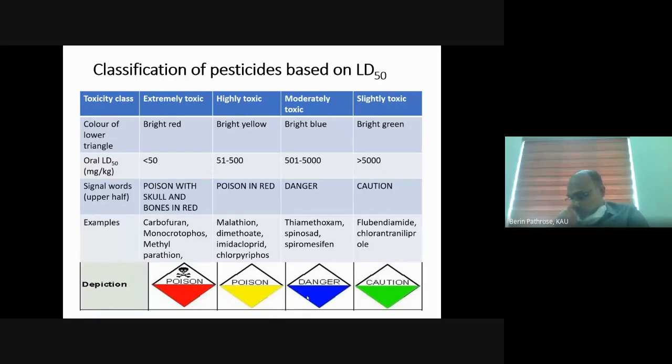So the color code in the lower triangle will be bright red, bright yellow, bright blue, and bright green for extremely toxic, highly toxic, moderately toxic, and slightly toxic respectively. In the extremely toxic category, the upper triangle will have skull and bone along with poison written. In the second category, highly toxic, we have only poison written. Moderately toxic, we have danger, and in the slightly toxic category, we have poison written in the upper triangle.